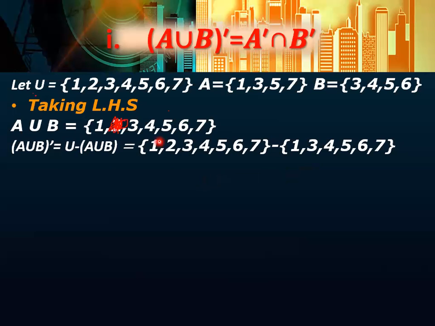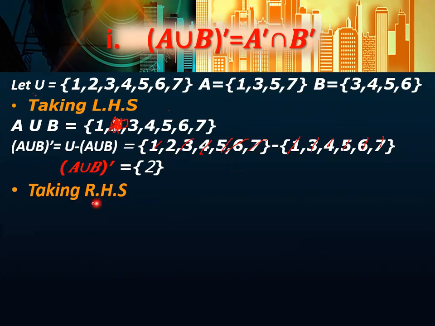You will simply cross the same elements: this one, this 3, this 4, 5, 6 and 7. So what is left here? 2. Why do you write 2? You write only those elements which are in the universal set but not in A union B. So A union B whole complement is equal to 2, right?